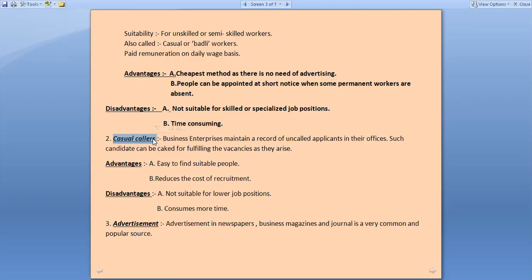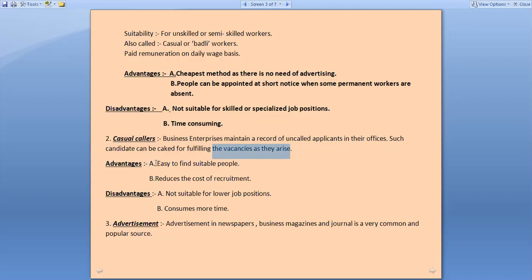So such process of calling those applicants on the basis of the record that you are already having with you is known as the method of casual callers. Business enterprises maintain a record of uncalled applicants. It means out of 100 candidates, for example, you have called only 50. So you will not throw out the data of the uncalled applicants. Some organizations keep the data with them for some future use, and such candidates can be called for fulfilling the vacancies as they arise in some future time.